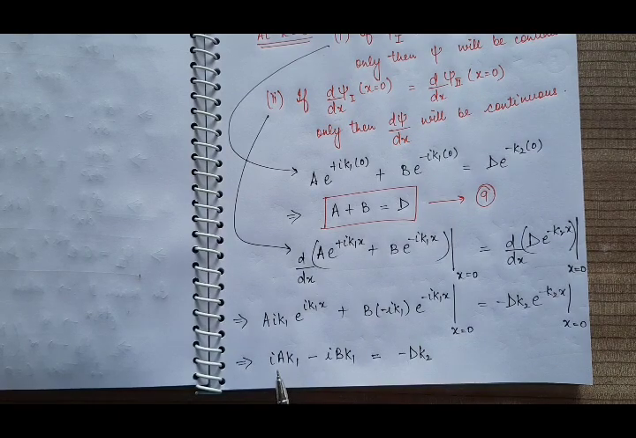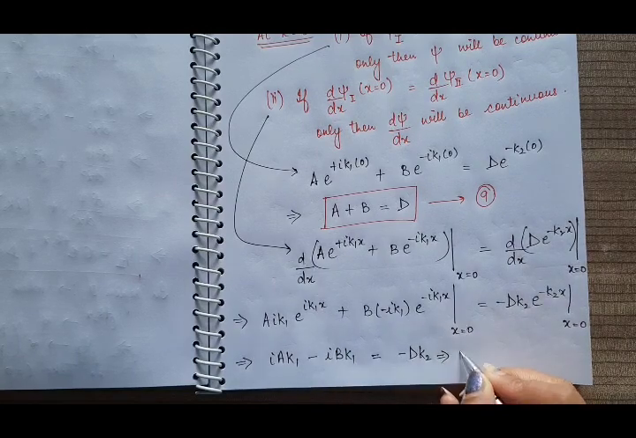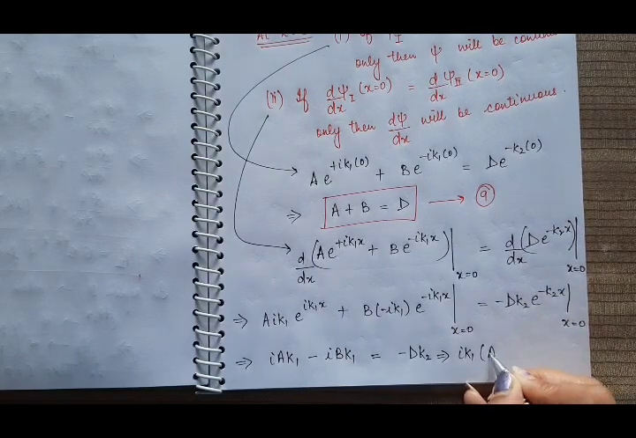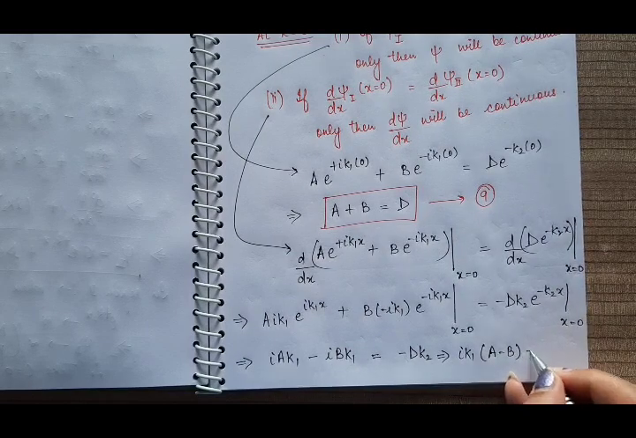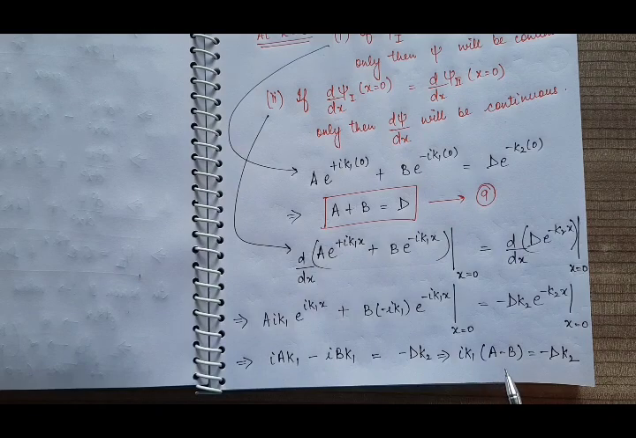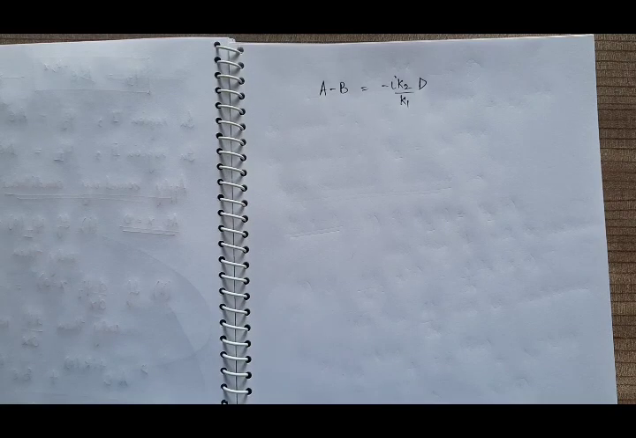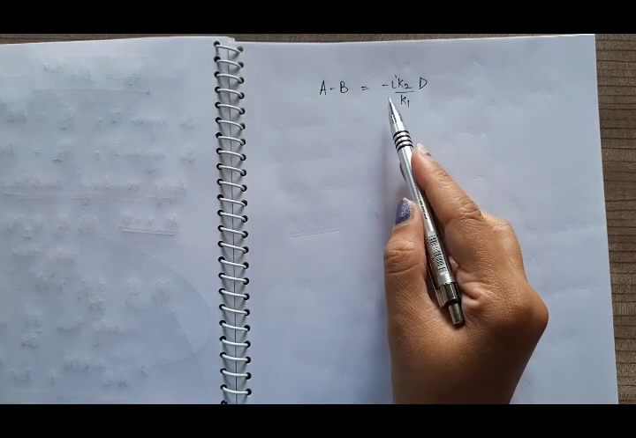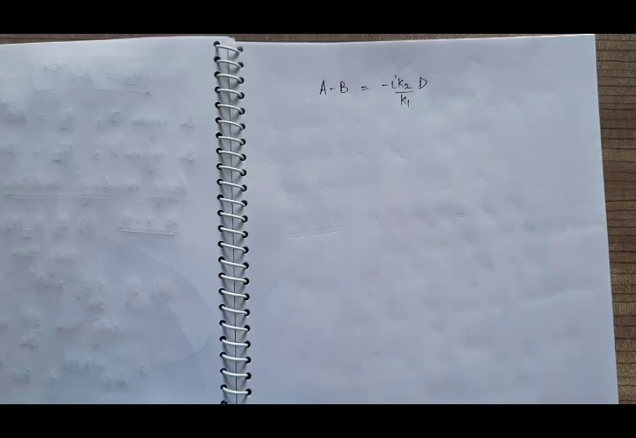From here we know that this iota k1 is common, so take this iota k1 common. We have a minus b equal to minus d k2, and calculate the value of a minus b here. From here, find the value of a minus b. It will be minus iota k2 by k1 into d. So a minus b is equal to minus iota k2 by k1 into d, and suppose this as equation 10th.